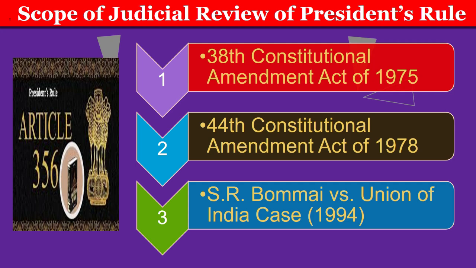The 44th Constitutional Amendment Act of 1978 deleted this provision of the 38th Amendment Act. Thus, the satisfaction of the president for the proclamation of president rule is not beyond judicial review.